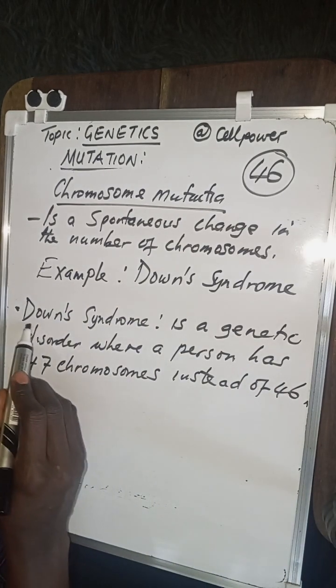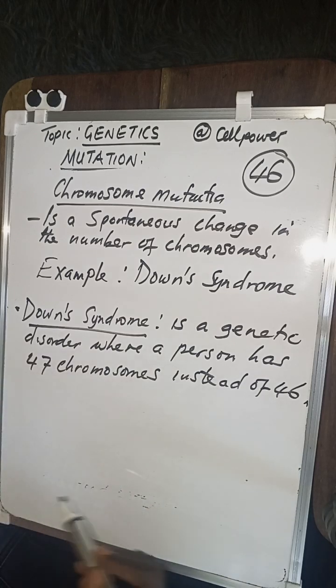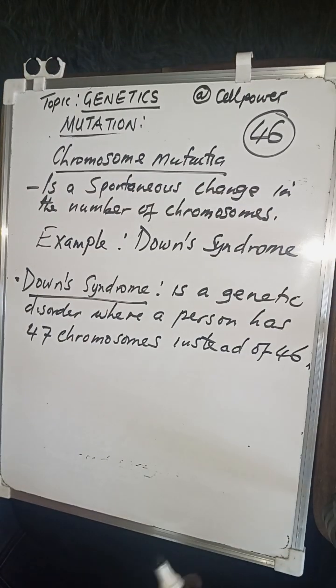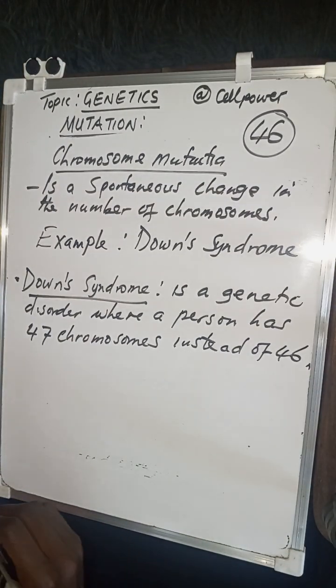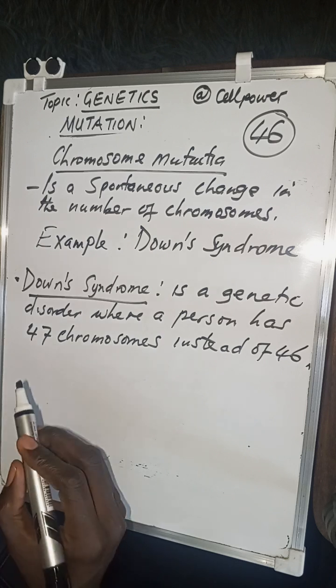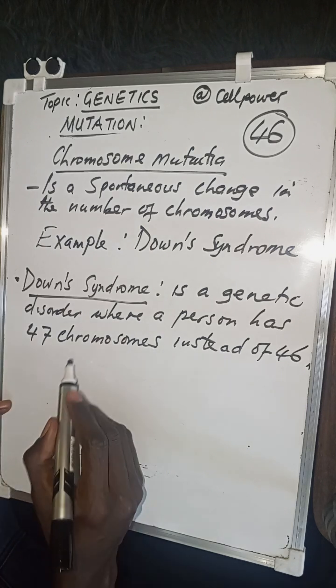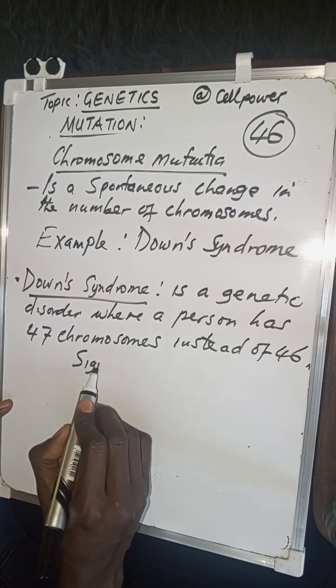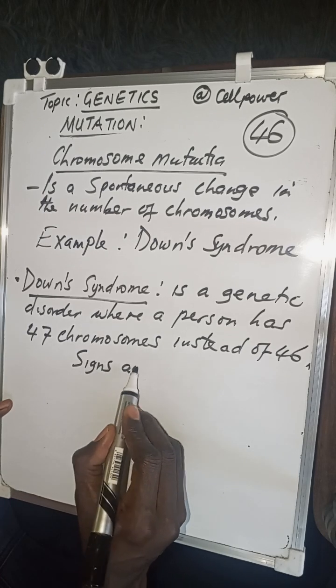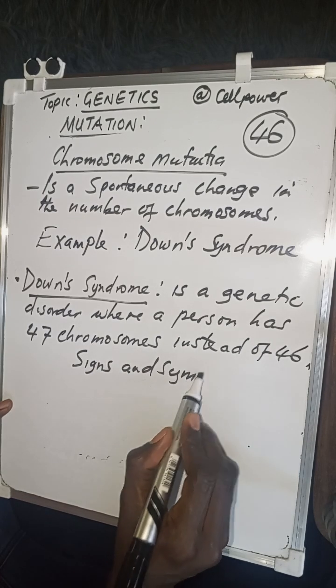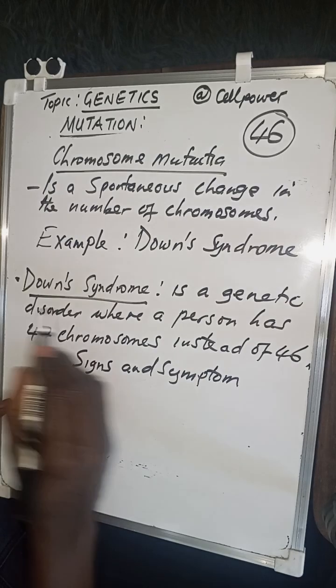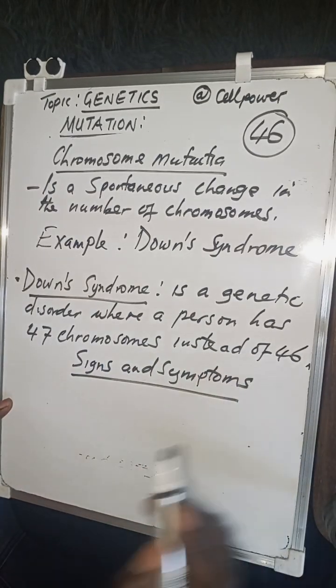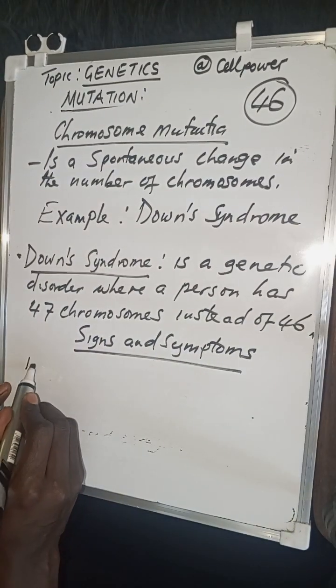So when a person has 47 chromosomes instead of 46 in human beings, we call that Down syndrome. Now we can talk briefly about signs and symptoms of a person that has Down syndrome.